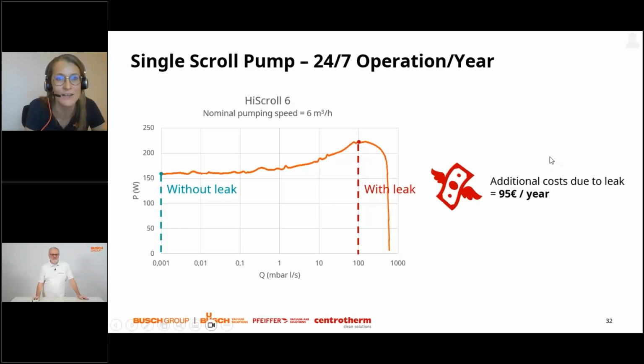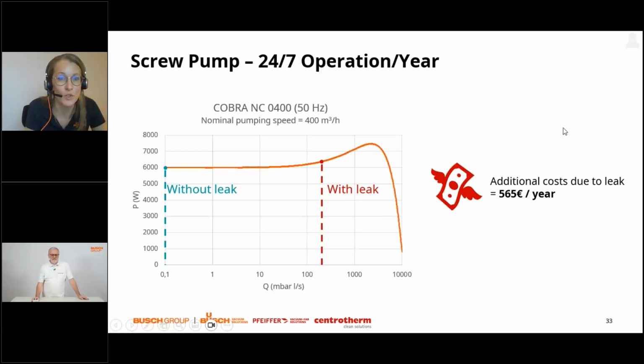In the next example, we looked at a much bigger pump, which is a dry screw pump with a nominal pumping speed of 400 cubic meter per hour. Bigger motor installed on this pump. Here we did a calculation with a leak rate of 200 millibar liter per second, and as you can see, the impact of quite a big leak here impacts much more on costs. You have already 565 euro per year for only one pump.